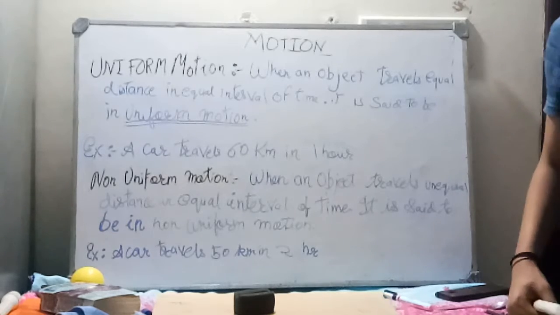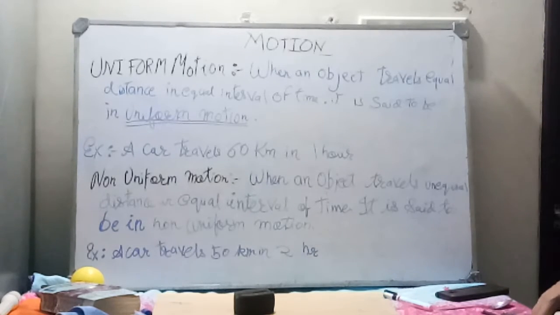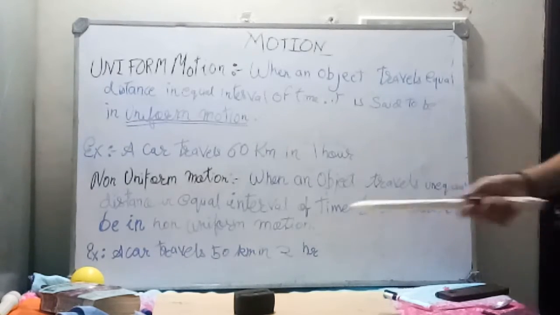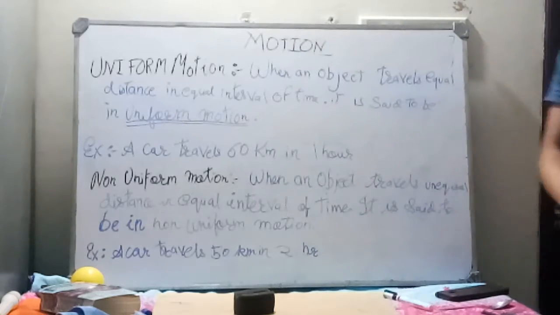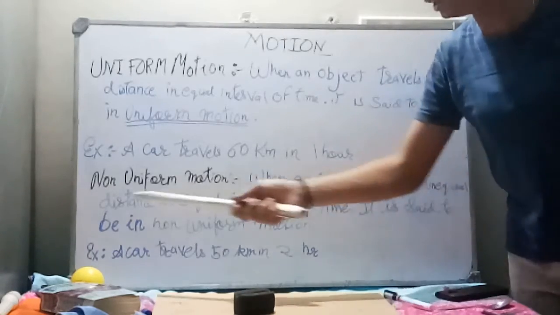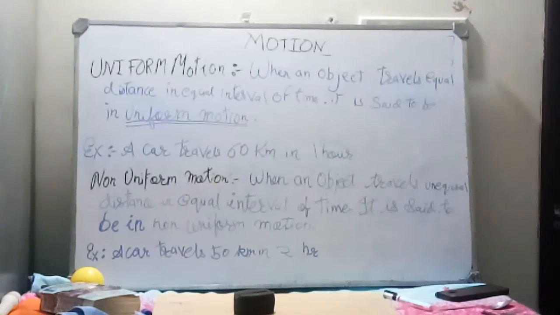Let's suppose the same car which was traveling at 60 km per hour has now reduced its speed to 50 km, and it takes 2 hours to complete 50 km, and after that it takes 3 hours to cover 40 km. So it is not equal, like I said before in uniform motion. When this type of thing happens, it is said to be in non-uniform motion.